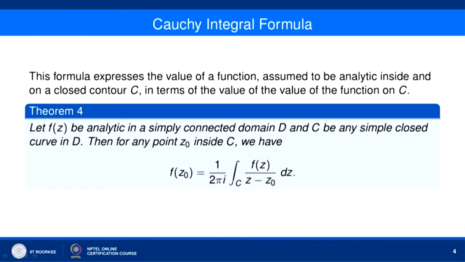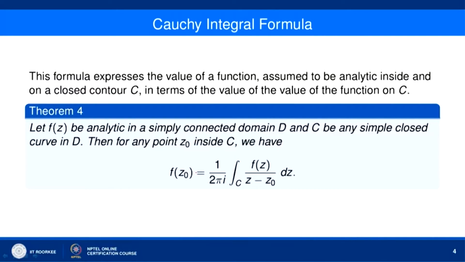Okay. We are integrating along the curve C, that means the values of the function must be known on the curve C. So, if the function is known on the curve C, we can find the values of the function at any point interior to C. Okay. So, let f z be analytic in a simply connected domain D and C be any simple closed curve in D, then for any point z naught inside C, we have f z naught equal to 1 over 2 pi i integral over C f z over z minus z naught dz.